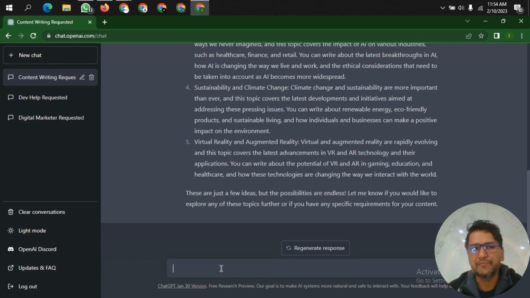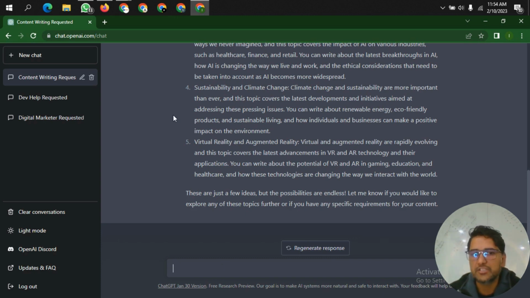And also, if you need some ideas related to your field or out of field, if you're a mother, you can ask how to make my baby sleep longer. And if you are a sportsman, you can ask for different exercises, it will tell you everything. There are a few limitations, as it has data only around 2021 and before that, and it is not updating as it should. But yes, they are working on it. It's in the process. So we'll see many other things in the near future on ChatGPT.